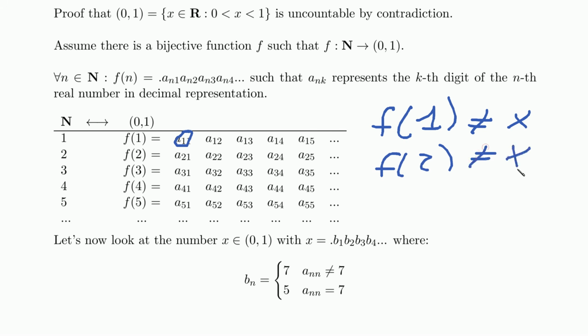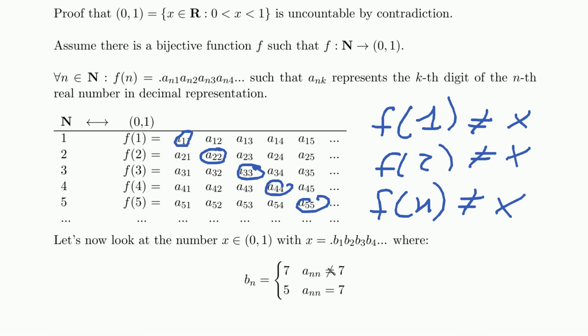Nope, it cannot be the second number because there's a difference in the second digit of the second number. And you see, it just goes on. So f of n cannot be the same as the number we've defined here, because it will have a different digit in the nth place.